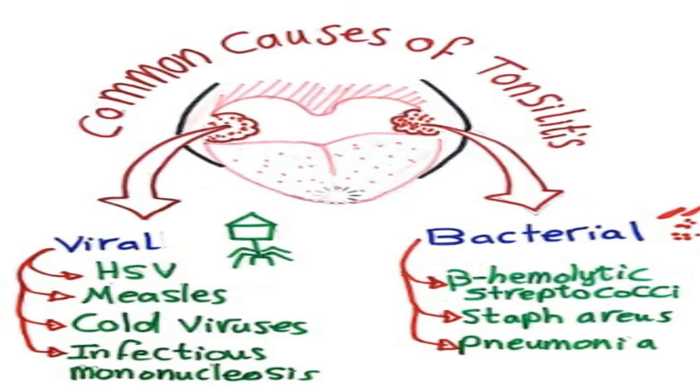Home remedies. If you have a virus, antibiotics won't help, and your body will fight the infection on its own. In the meantime, you can try some home remedies. Get lots of rest, drink warm or very cold fluids to help with throat pain. Eat smooth foods, such as flavored gelatins, ice cream, and applesauce. Use a cool mist vaporizer or humidifier in your room. Gargle with warm salt water. Suck on lozenges with benzocaine or other medications to numb your throat. Take over-the-counter pain relievers such as acetaminophen or ibuprofen.